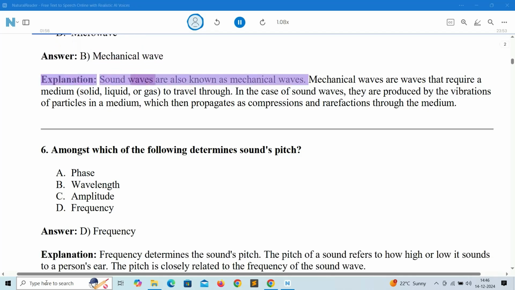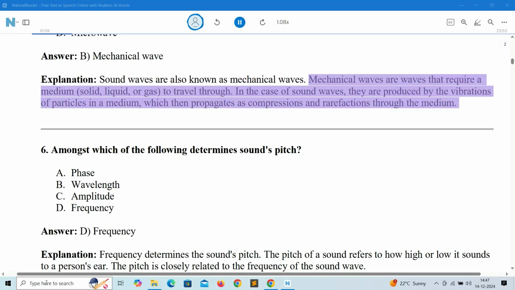Explanation: sound waves are also known as mechanical waves. Mechanical waves are waves that require a medium, solid, liquid, or gas, to travel through. In the case of sound waves, they are produced by the vibrations of particles in a medium, which then propagates as compressions and rarefactions through the medium.